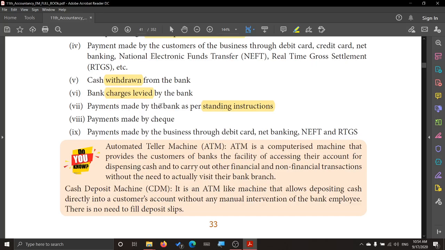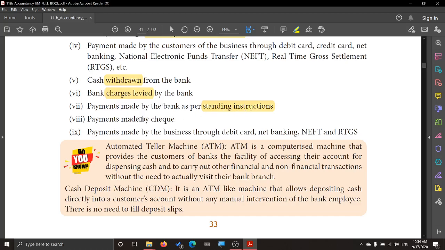For example, EMI payment for a house construction. Every month, within the 5th, maybe on the 5th date, they would cut your amount and make the payment to the particular banker. So paying as per the standing instruction.